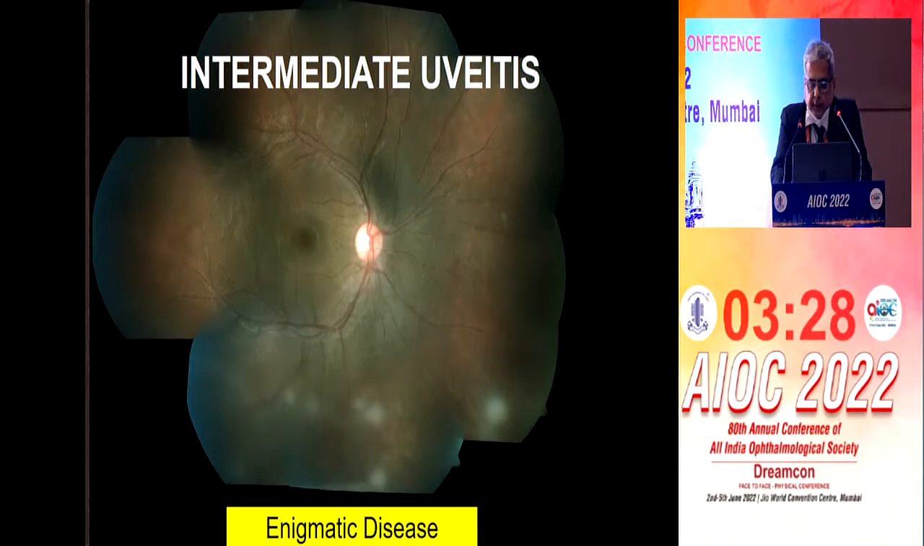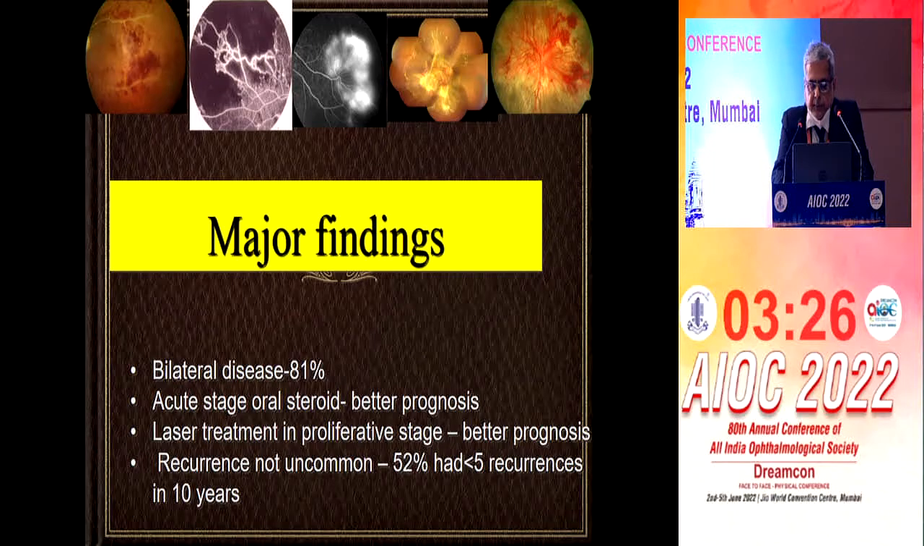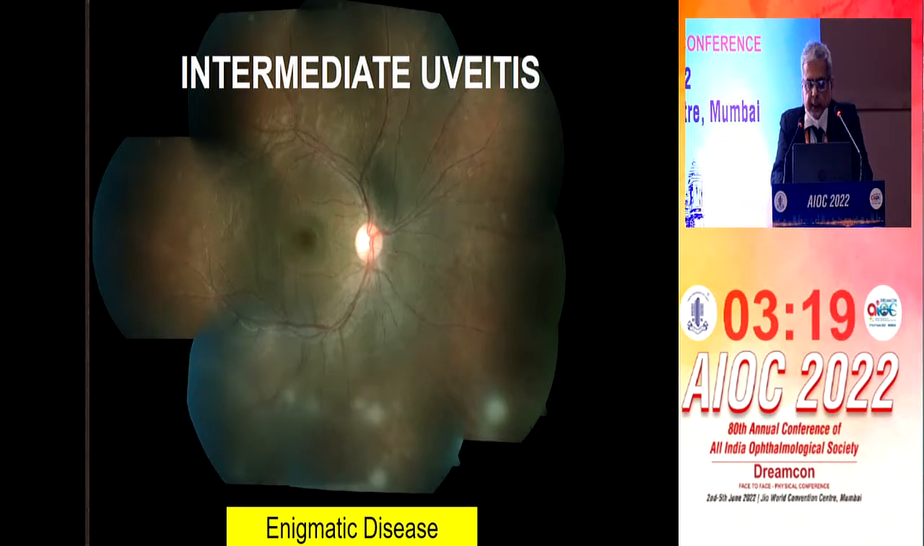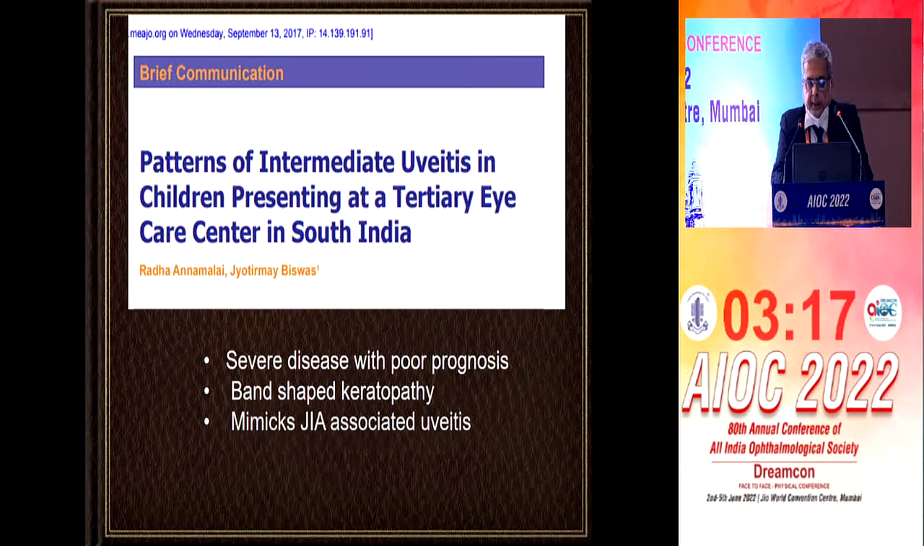Intermediate uveitis, acute stage has a better prognosis; laser treatment is used in the proliferative stage; recurrence is 52%, with fewer than 5 recurrences in 10 years. Intermediate uveitis is an enigmatic disease. We described the pattern of intermediate uveitis in children presenting in the tertiary eye care center in South India.